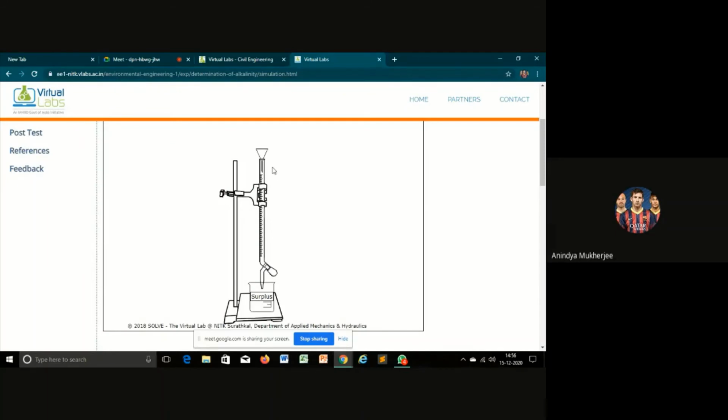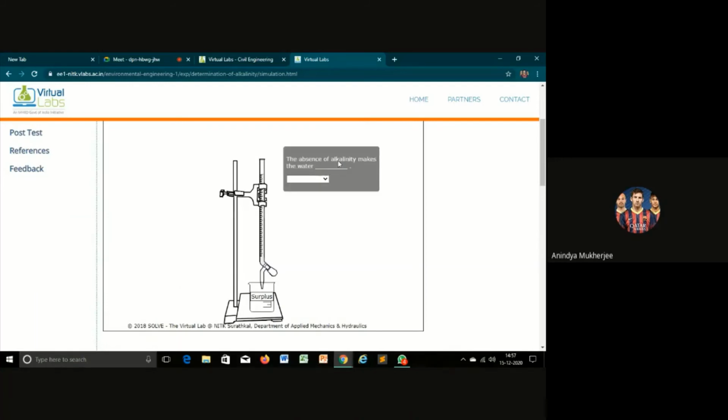We will put the funnel in the burette, open the dilute sulfuric acid bottle and pour up to the 0 mark in the burette. Then after it is complete, we will close the bottle and remove the funnel.